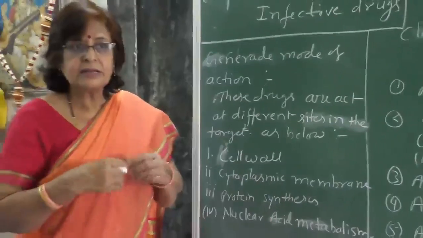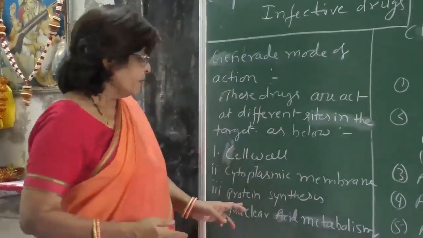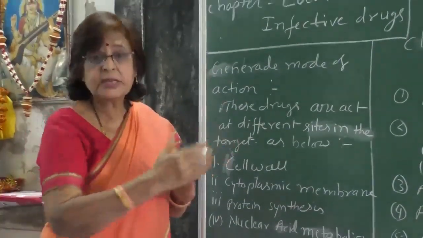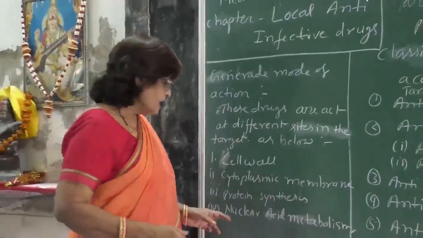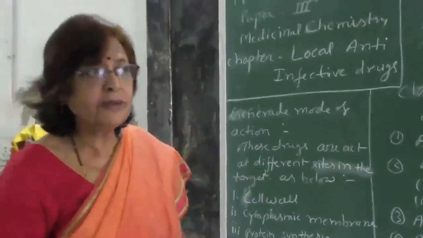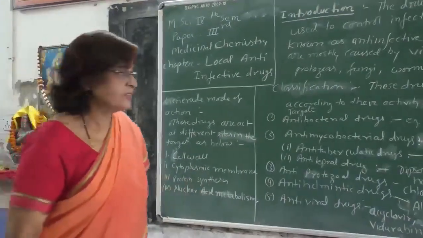These drugs are used to break the cytoplasmic membranes. They inhibit the protein synthesis of these microbes, and nucleic acid metabolism is also hindered by these drugs. So these are the 4 modes of action.